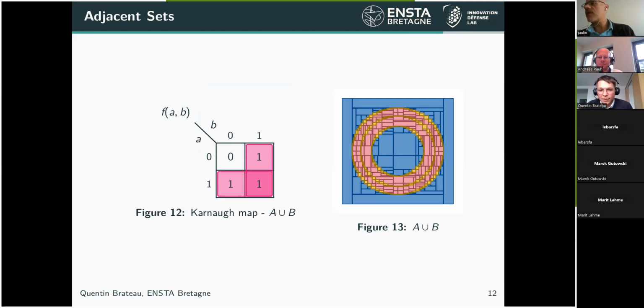Normally, if you want to do it well, you should consider that you have three sets. Here you have two sets I call A and B, and you have the union. But the problem is that it's not a generic situation, because A and B have a common boundary.